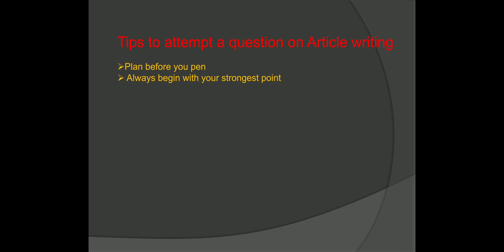The next important point is that you should always begin with your strongest point. Yes, this is really the most important one, because many a time what do children do? They keep on writing any rubbish which comes to their mind, and then they say that I was about to write my strongest point, and whatever you should have mentioned in the beginning, usually children write that at the ending. Until that time, means till the time the teacher reaches the end, children, you have already spoiled your reputation in front of the teacher, and the teacher thinks that you don't know anything or there is nothing in your article.